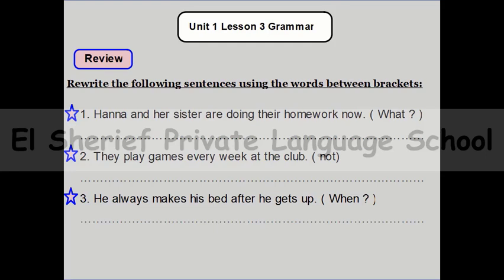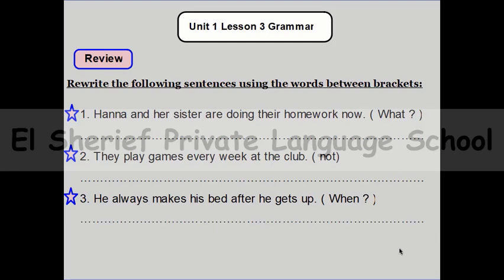Here we are together again with Aim High Book, and this is the second session of Unit 1. Today we are going to have Lesson 3, which is a grammar lesson, and in the second part of this session we will have Lesson 4, which is skills, and we will have some new vocabulary in that lesson. But at first, of course, we will have the revision part.